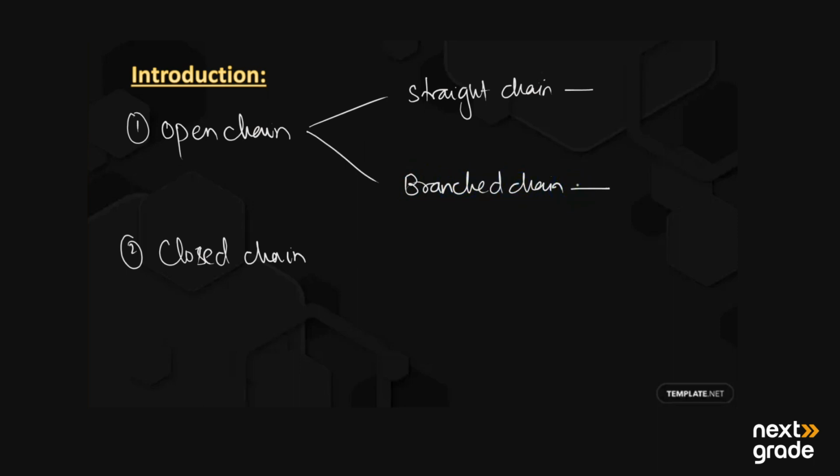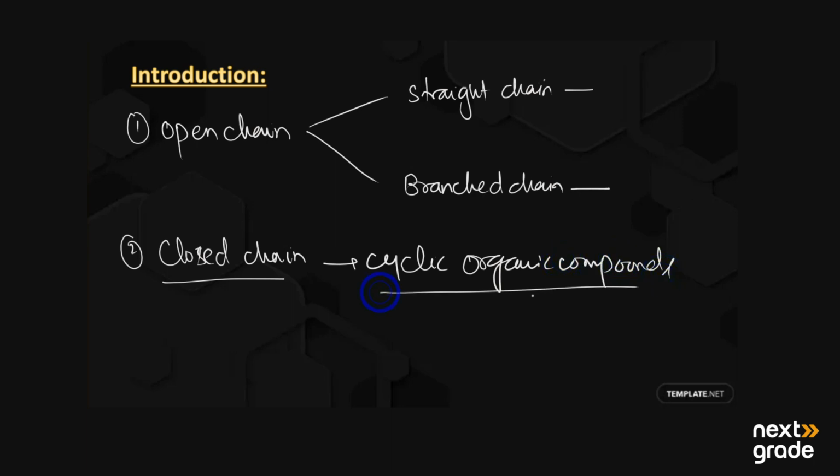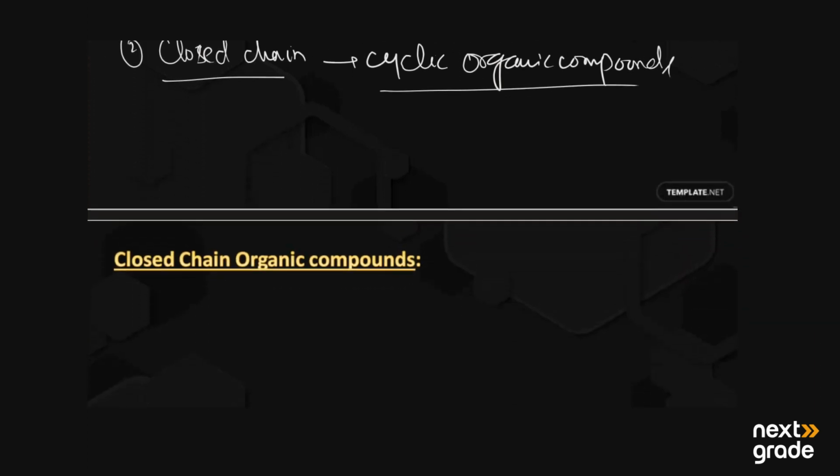Now we will discuss the second class, the closed chain organic compounds, also known as the cyclic organic compounds. So what are cyclic organic compounds? They have also been further divided. So let's have a look at this.